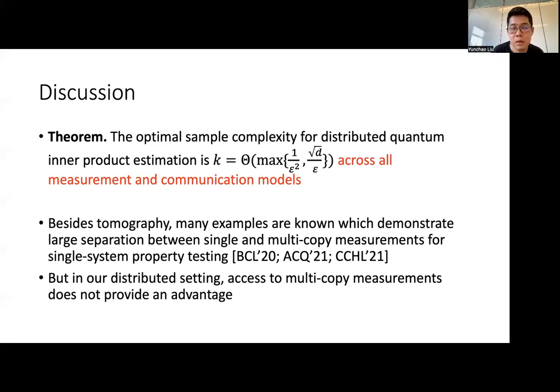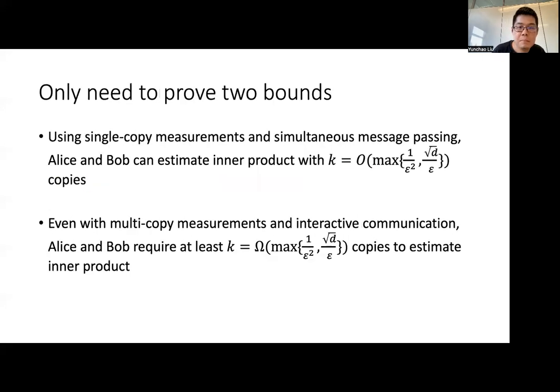Next, we will show a proof sketch of our main result. So to prove our main results, we only need to prove 2 bounds. First, we want to prove that using single copy measurements and simultaneous message passing, which is the weakest model, Alice and Bob can estimate inner product with this sample complexity.